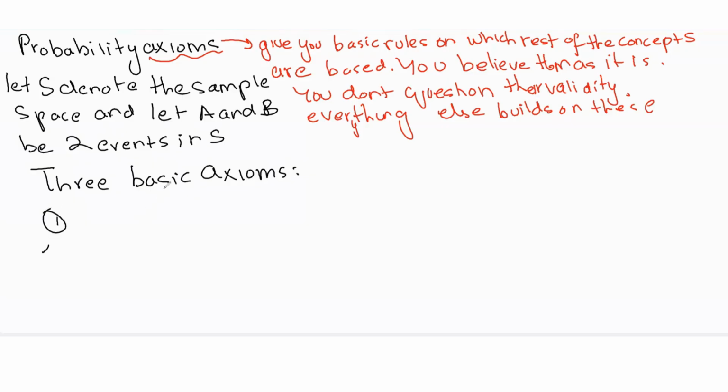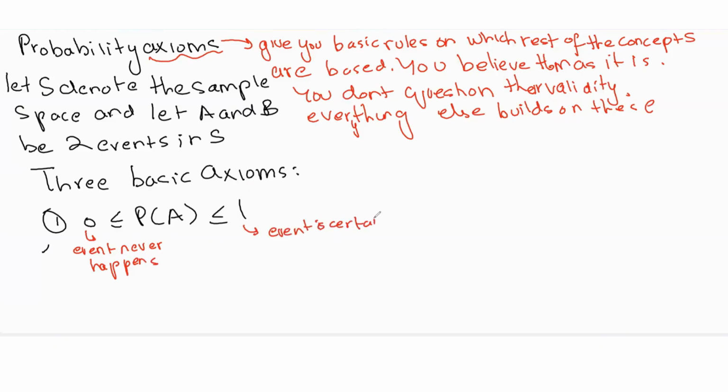The first is that the probability of A, which is an event in the sample space, is greater than or equal to 0 and less than or equal to 1. That's the first axiom. A probability of 0 means the event never happens, and 1 means the event is certain to happen. So the probability of any event is between 0 and 1.